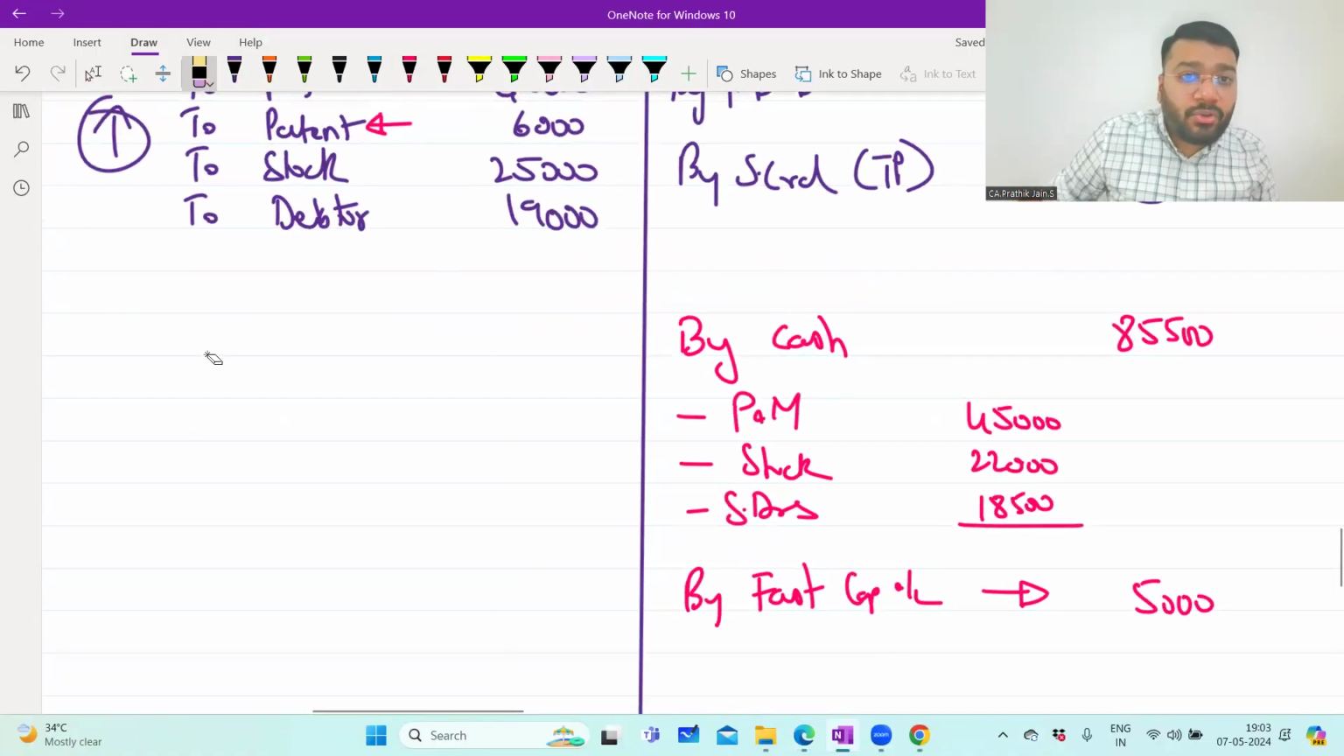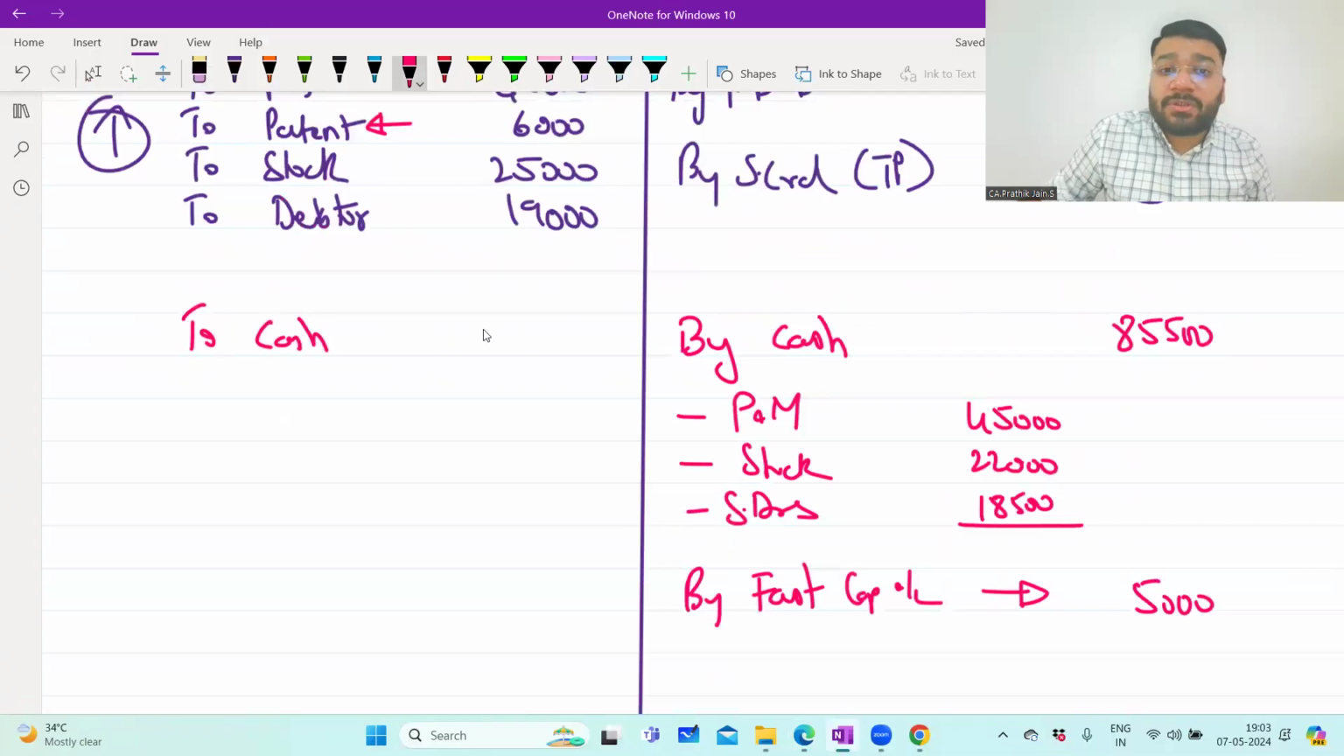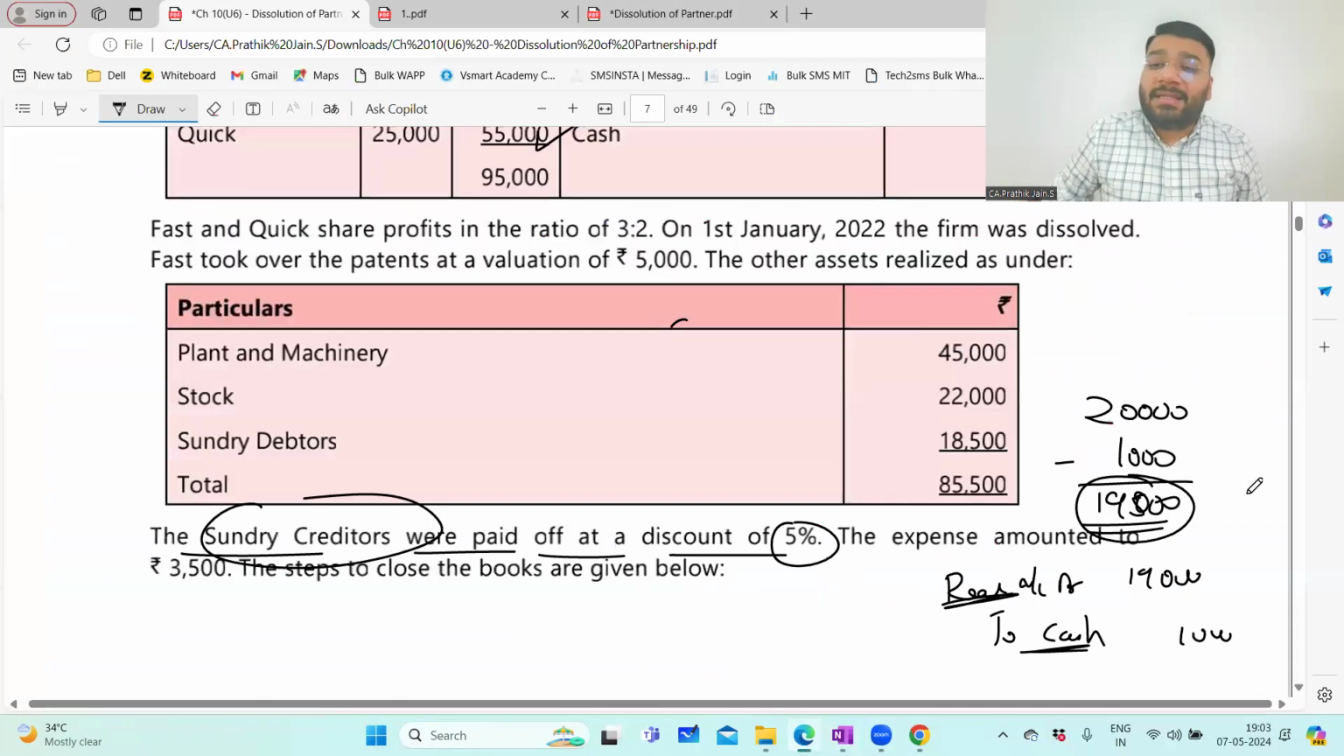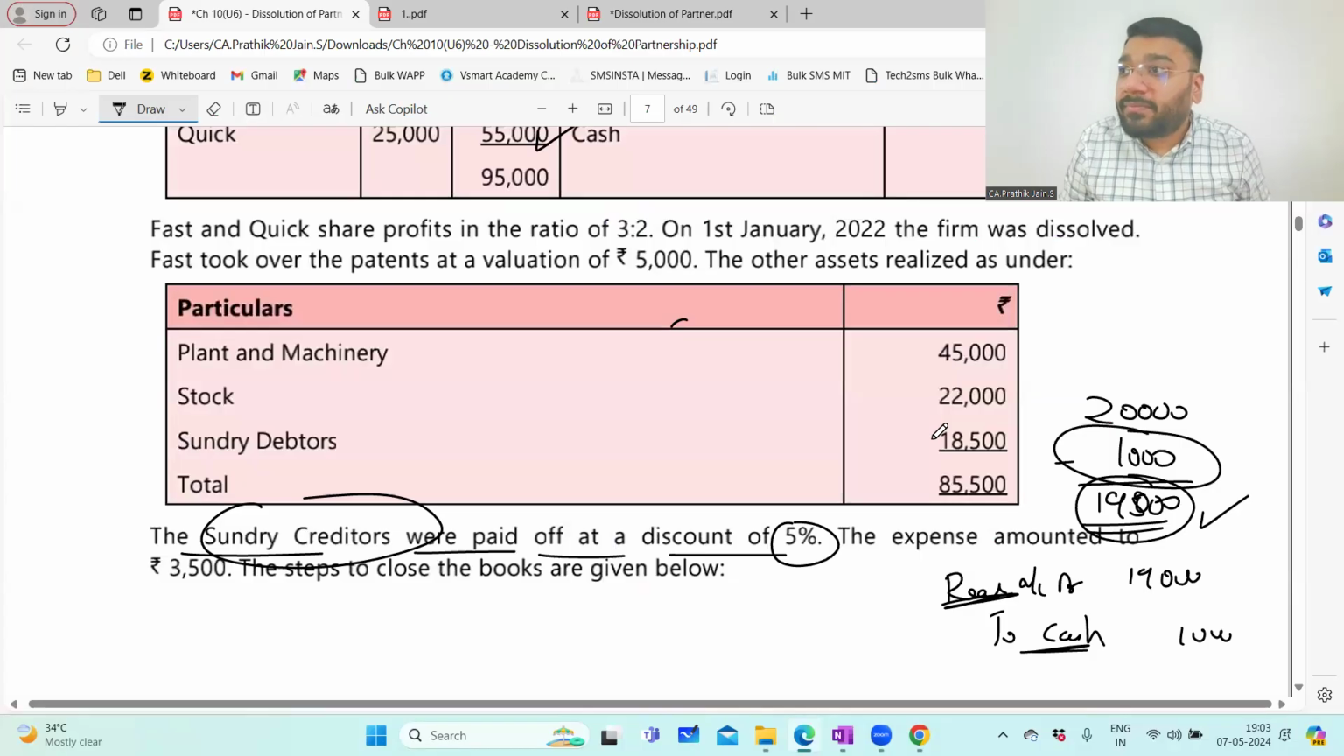In realization account to cash. How much? 19,000 rupees. Now, how many of you still have doubt about that? So 19,000 you recorded, but what happened to this 1,000 discount? You didn't record it anywhere, no? How many of you have doubt like this? If you have doubt, then you have not seen my video properly. This was explained in those 3 videos. So many things I've explained in those 3 videos.